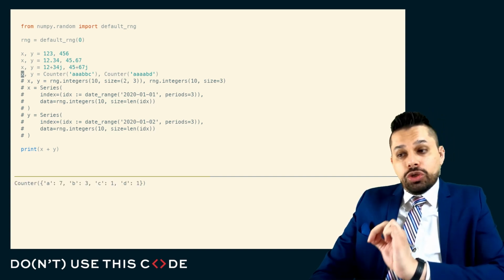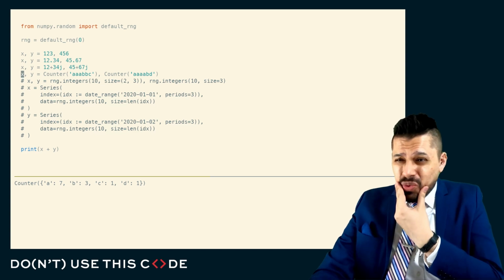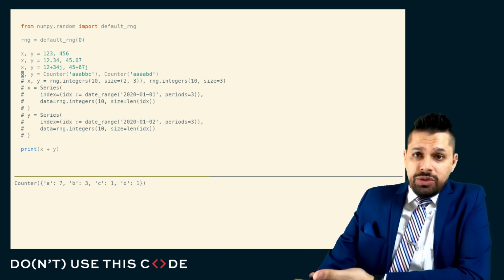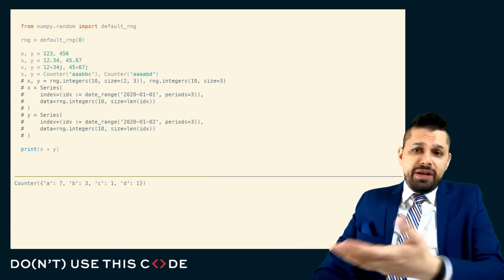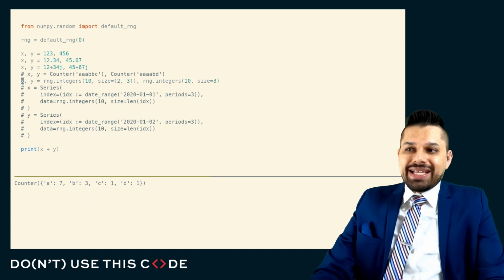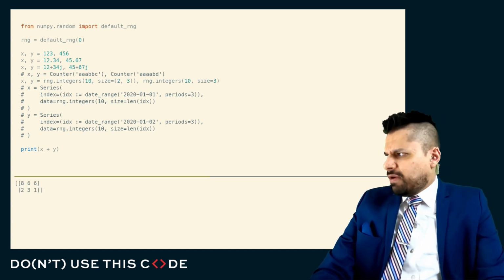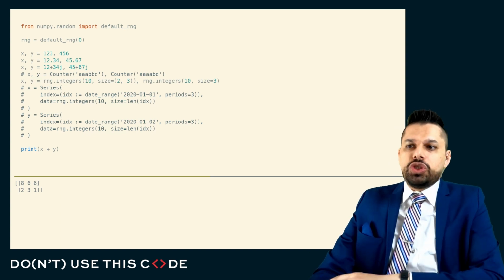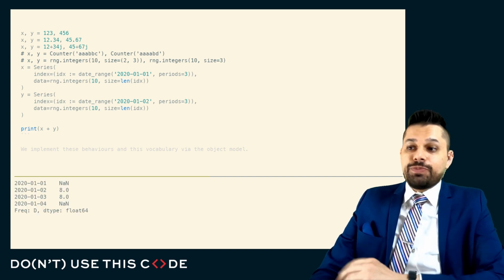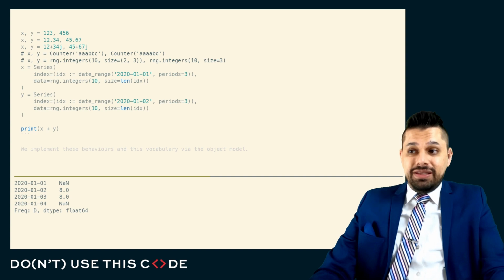When x and y are no longer numerical values, but instead are things like collections.Counter, x plus y, does that still make sense? Yeah, just add the two counters together. That's all counts in one plus all counts in the other, and sum them up. And if there's no corresponding value in one versus the other, then consider that count to be 0. If x and y are no longer Counter objects, but they're NumPy ndarrays and they're of different shape, well, of course, addition still makes sense. Even if they're different shape, I have my broadcasting rules. And if x and y are not NumPy ndarrays, but are instead pandas Series, I have my pandas equivalent of this idea of broadcasting, which is index alignment.